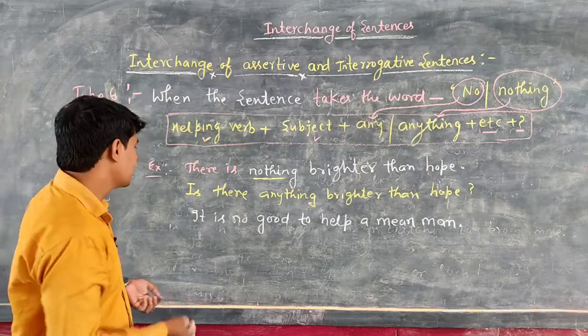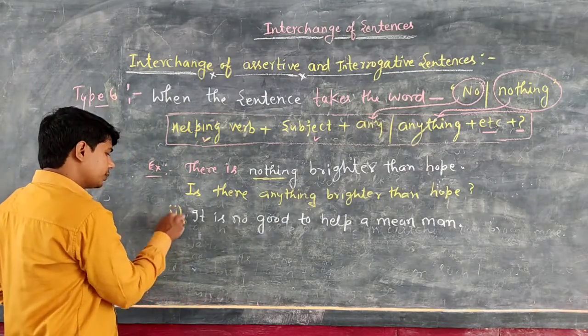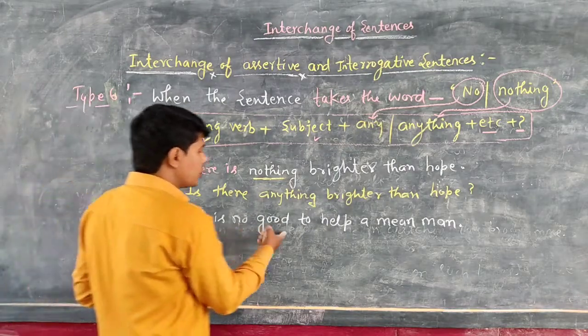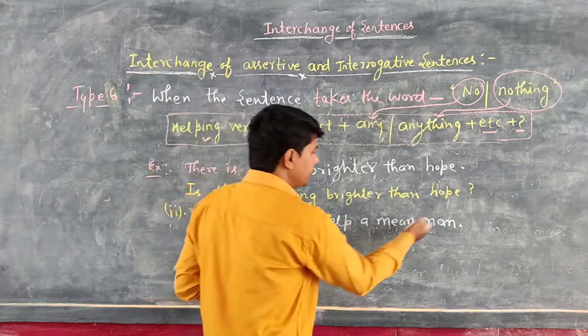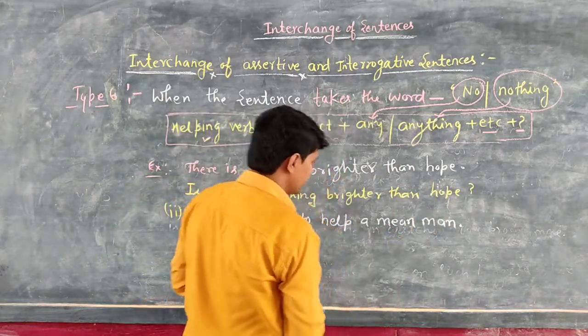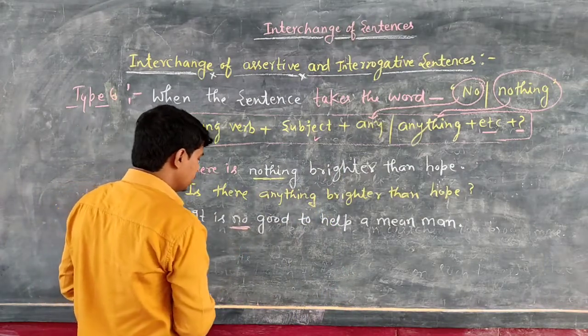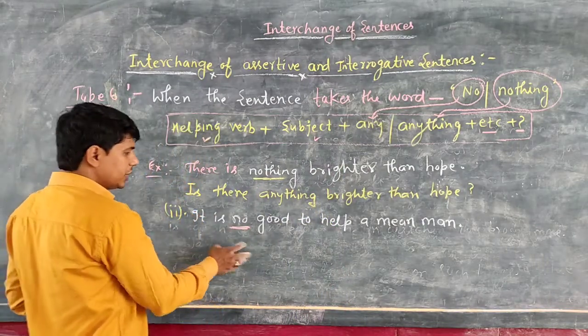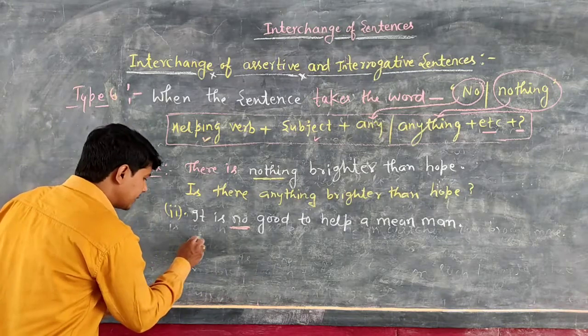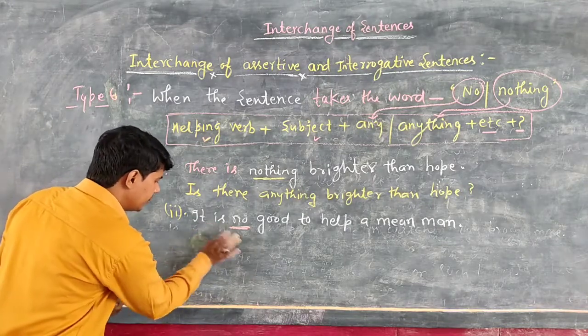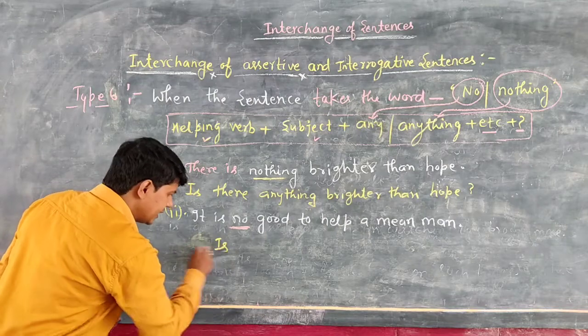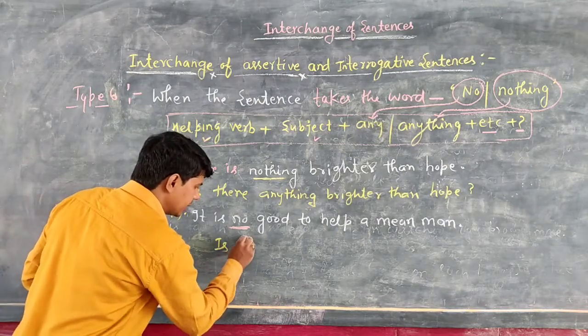Okay, students. Now see the second example. It is no good to help a mean person or mean man. So you can see the sentence takes the word no. So you have to change it into interrogative. So very first start with the helping verb is, then the subject it.